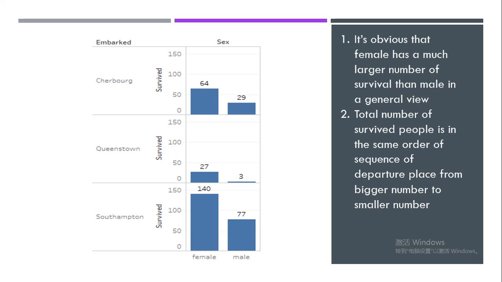First, it's obvious that females have a much larger number of survivors than males in a general view. Second, the total number of survived people is in the same order of sequence of departure place, from bigger number to smaller number.